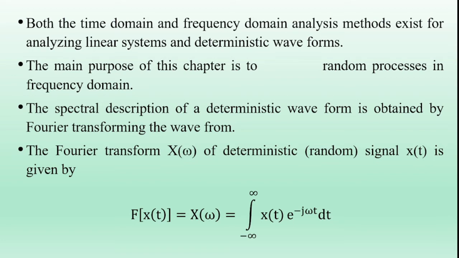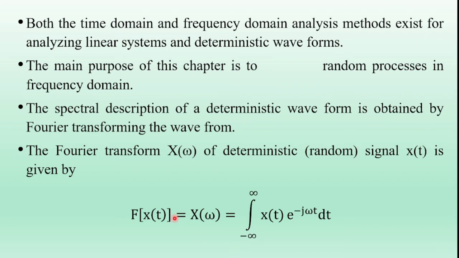The Fourier transform of the random signal or the deterministic signal is given mathematically by: Fourier transform of x of t is equal to X of omega, which is equal to integral from minus infinity to infinity x of t into e power minus j omega t dt. So this is the equation of the Fourier transform of a random signal or of a deterministic signal.